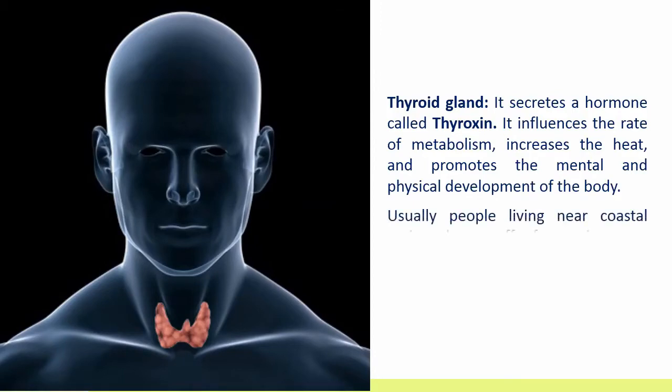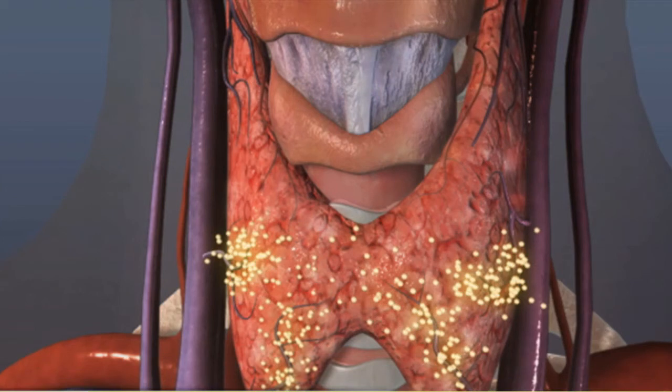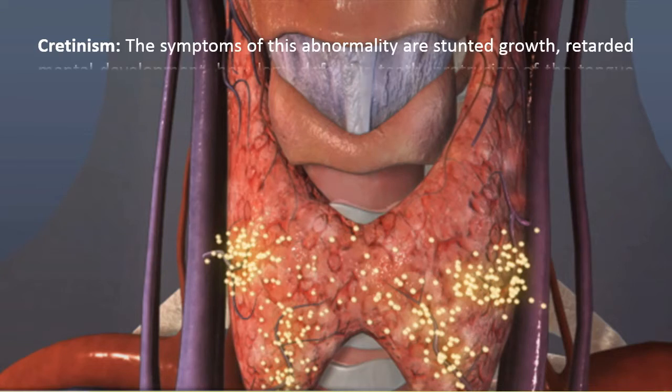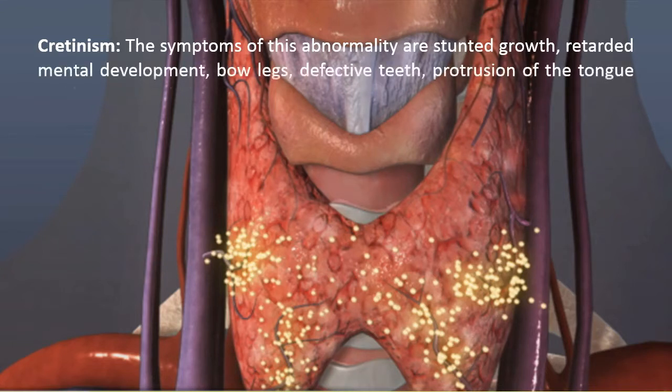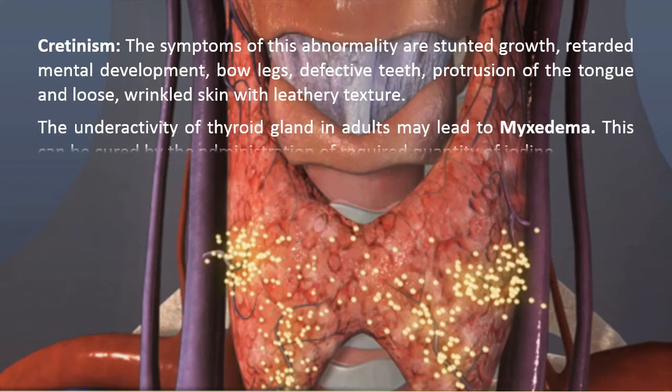Usually, people living near the coastal region do not suffer from goiter. We are using iodized salts for cooking food. Cretinism. The symptoms of this abnormality are stunted growth, retarded mental development, bowed legs, defective teeth, protrusion of the tongue, and loose, wrinkled skin with leathery texture. The underactivity of thyroid gland in adults may lead to myxedema. This can be cured by administration of required quantity of iodine.